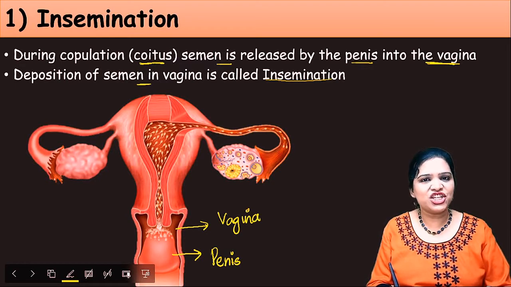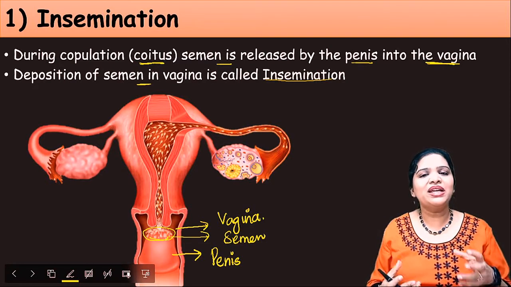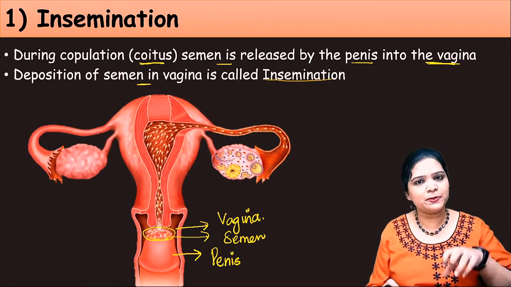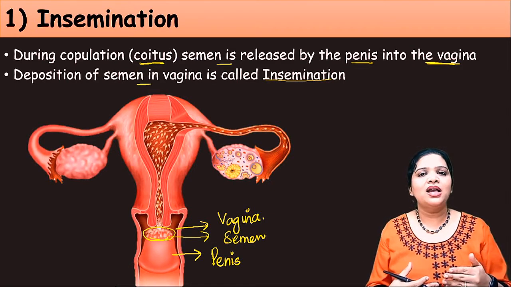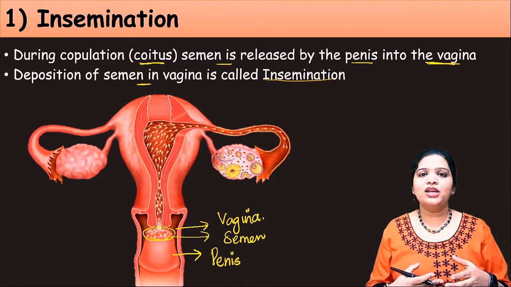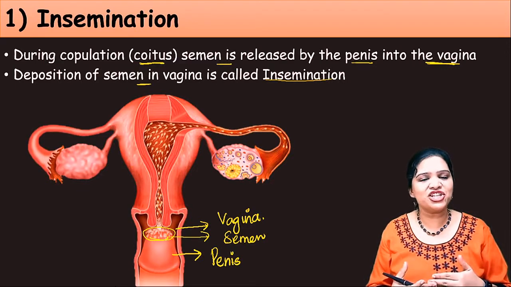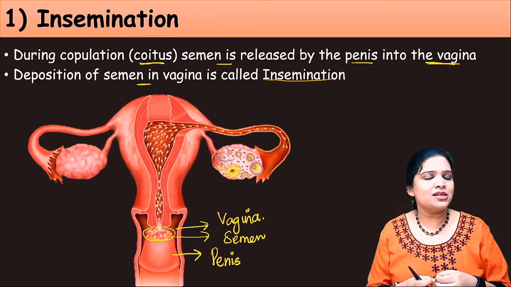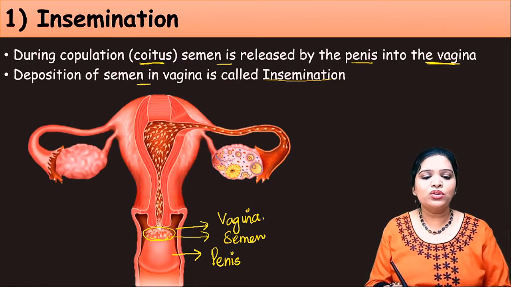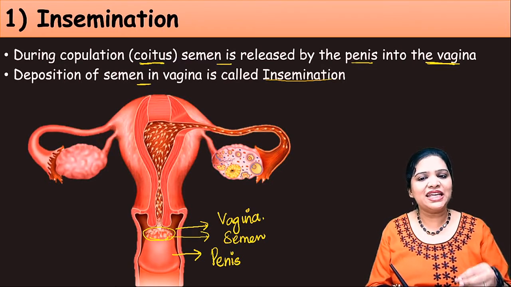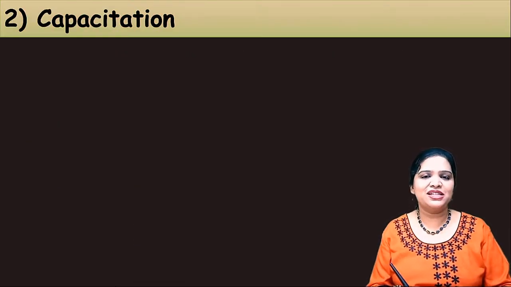After sexual intercourse, the penis releases the semen. What is semen? Semen is the fluid which contains sperms and also some other supporting substances for the movement of the sperm and for the nutrition of the sperm. Many substances are present in the semen. This deposition of the semen in the vagina is called insemination. This happens after sexual intercourse. So this is the first step.